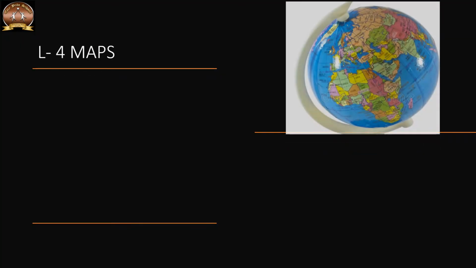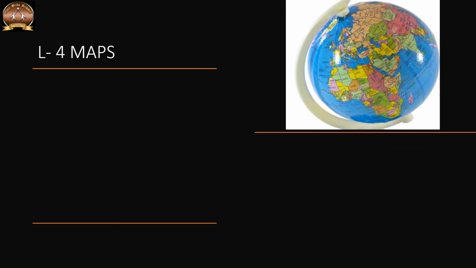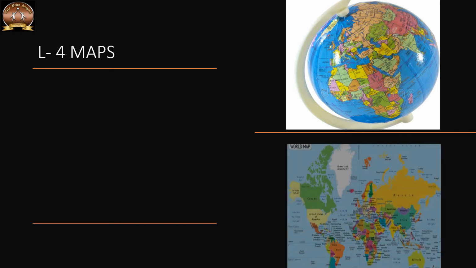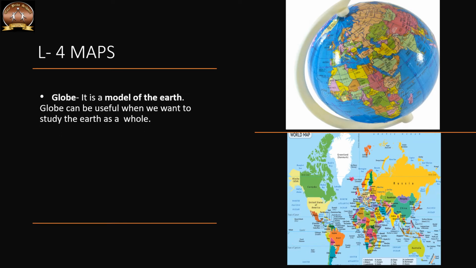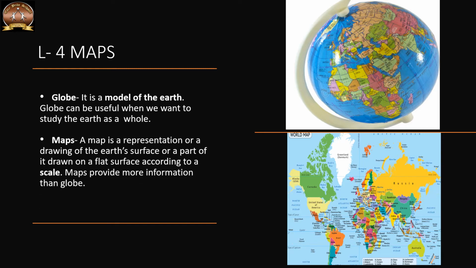Before we start maps, we should know about globe. What is a globe? A globe can be useful when we want to study the earth as a whole. It is a model of the earth, and if we want to study only a part of the earth, such as our country, states, districts, towns and village, it is of less help. So at that time we need a map.